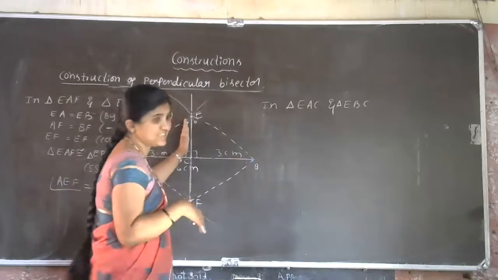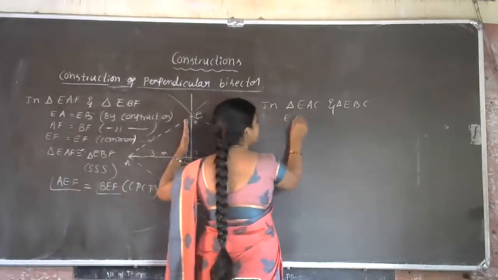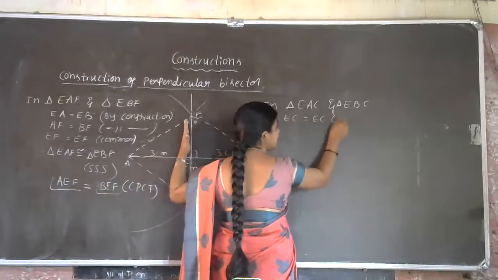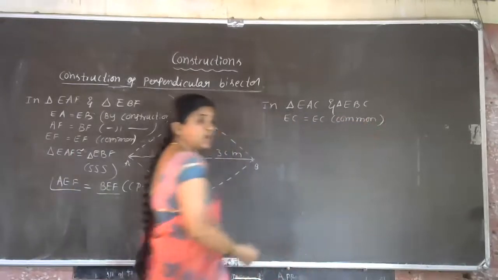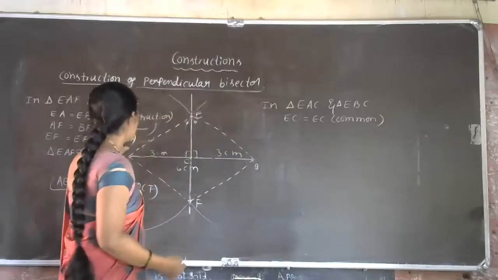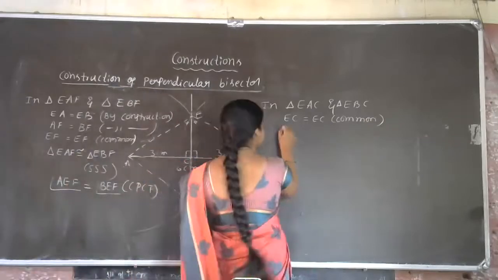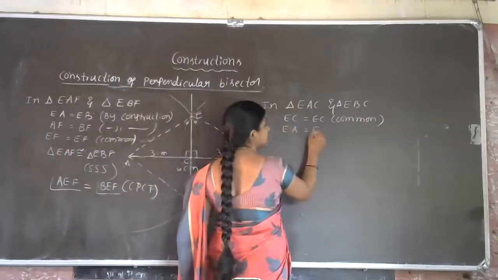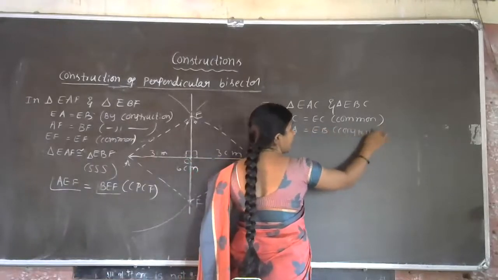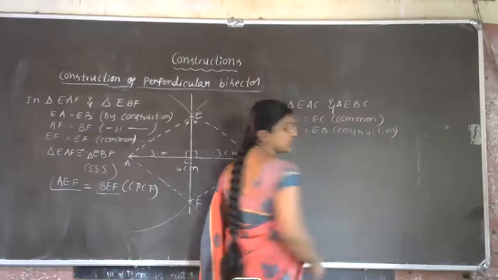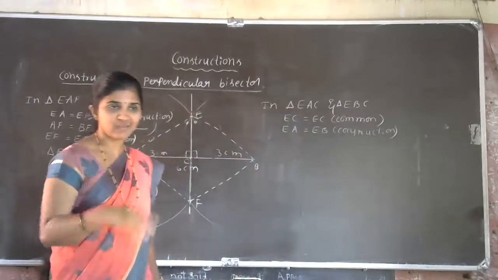EC is equal to EC, common. Next, EA is equal to EB, by construction. We all know. ಒಂದು ಪ್ಯಾರಾಮೀಟರ್ ಸಾಕಾಗಿರ್ಲಿಲ್ಲ ಅಲ್ವಾ ಬಿಗಿನಿಂಗ್ ದಲ್ಲಿ ತಗೊಂಡಾಗ.